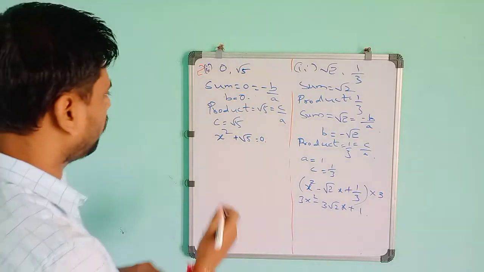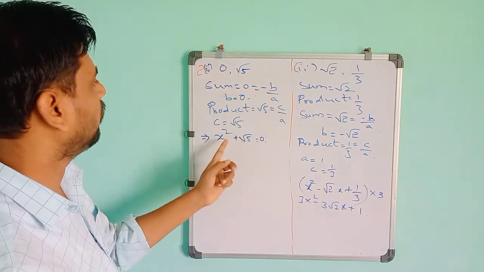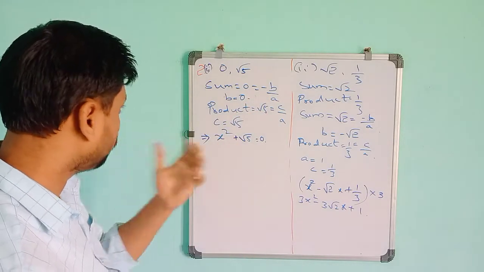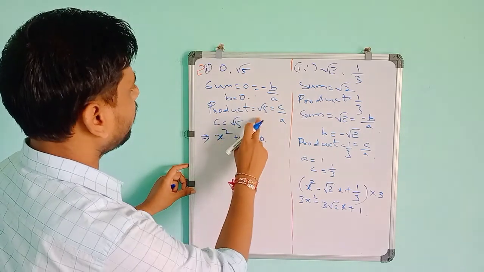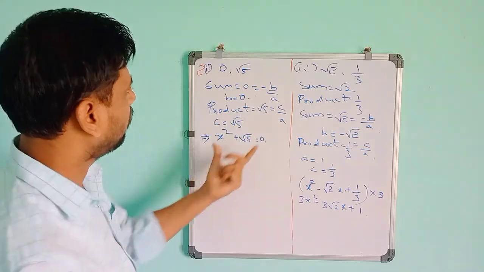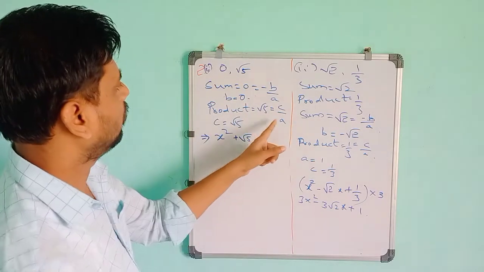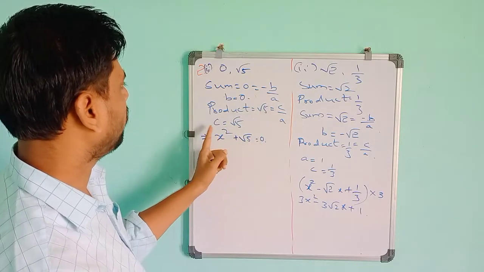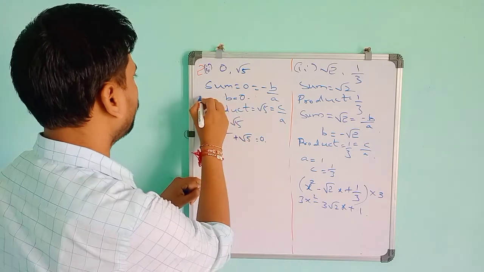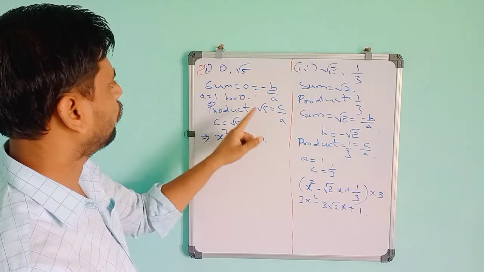So the final quadratic polynomial will be, because when you take a is equal to 1, then x square plus root 5. If you want to check whether this is correct or not, you can cross-check it. See, the product is root 5, no? So the number of zeros we got here, which one? A is 1, we have taken A is 1, then x square, b is 0 and c is root 5.